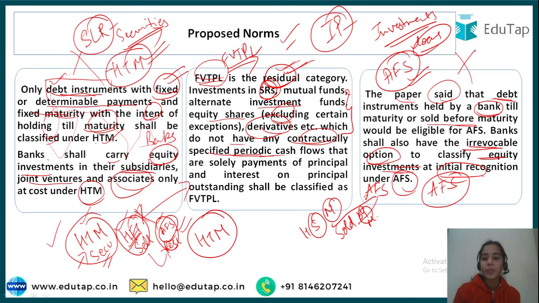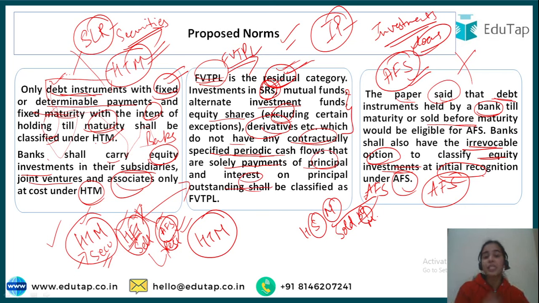Like the EGRs, they do not have any specified periodic cash flows. So such things will come under the FVTPL, that do not have the specified periodic cash flows that are solely payments of principal and interest on principal outstanding.